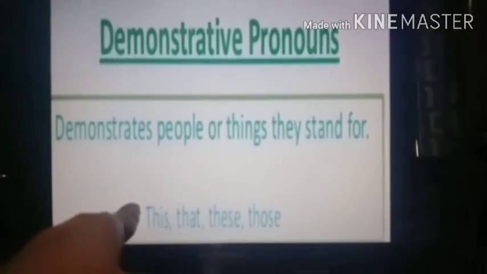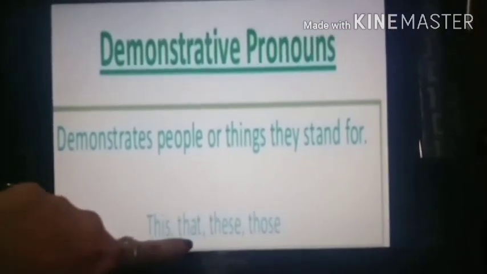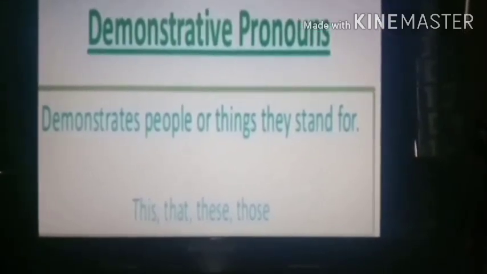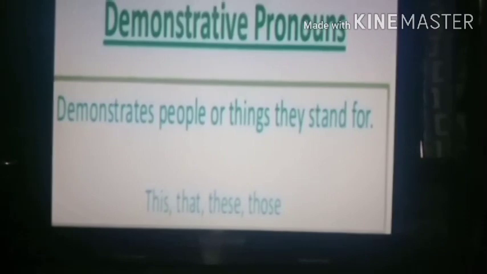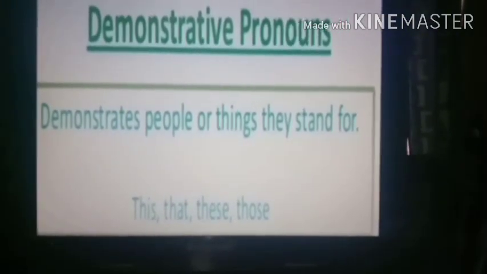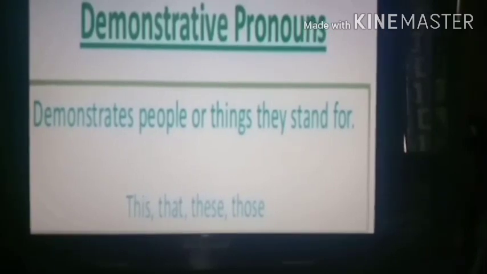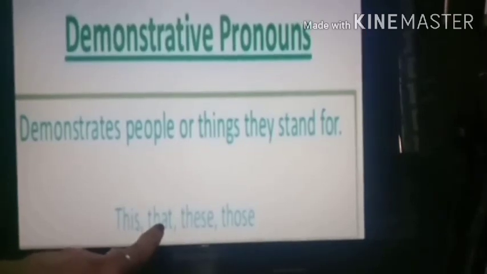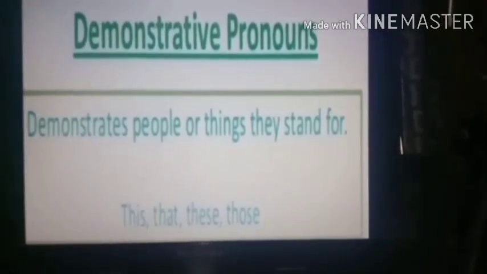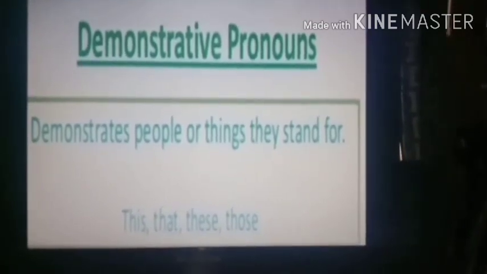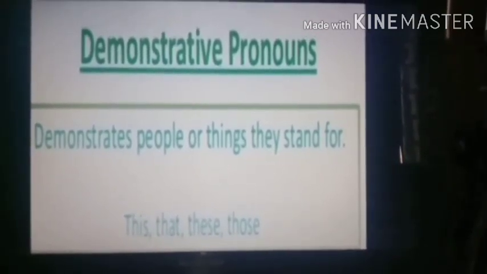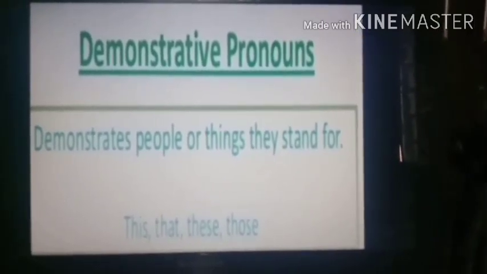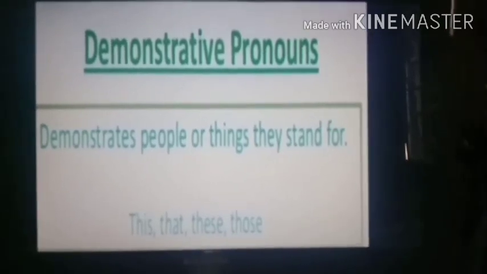You can see down. This, that, these, those. Now you all have studied this, right? Demonstrative adjectives, the words that are used to point out. So in this also same thing. The words that are used to point out people or things, they are called demonstrative pronouns. Okay, you know, this and that are used for singular, and these and those are used to point out the plural. Did you understand? So demonstrative pronouns are used to point out people or things. So this, that and these, those are called demonstrative pronouns.